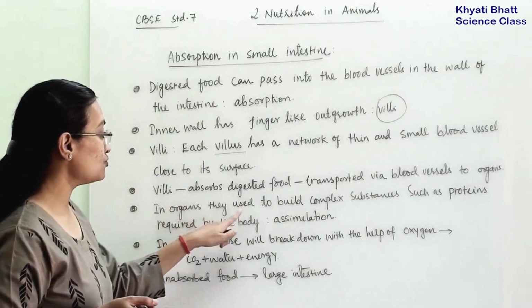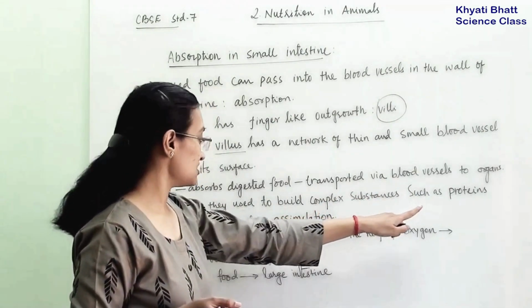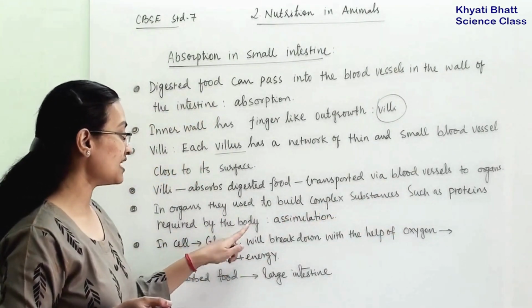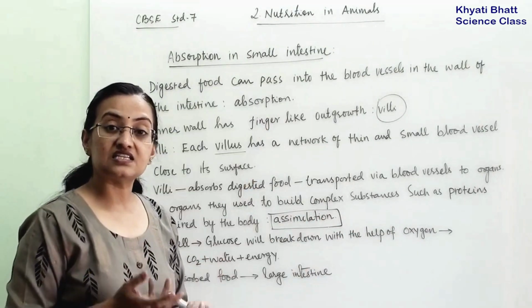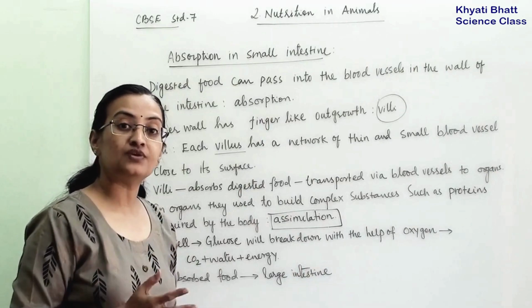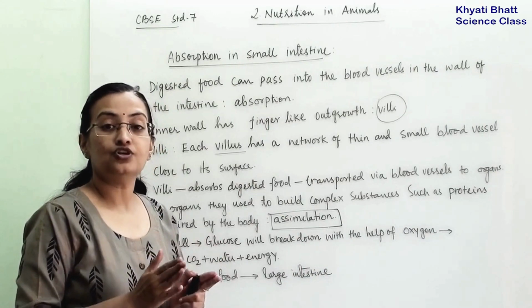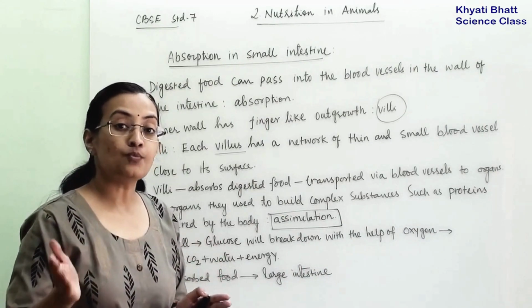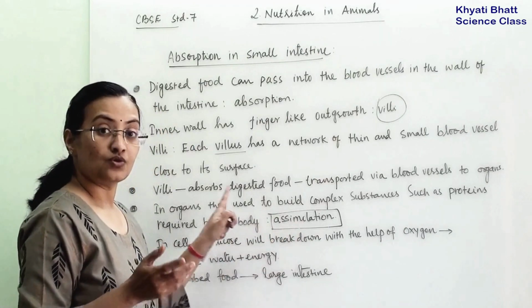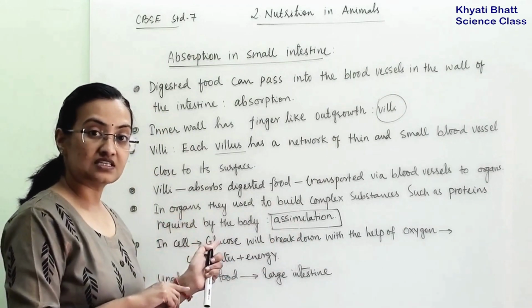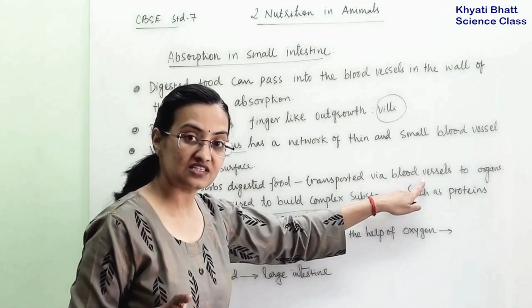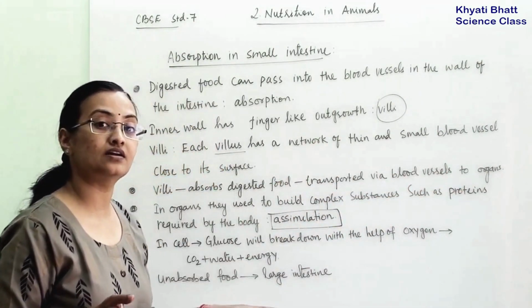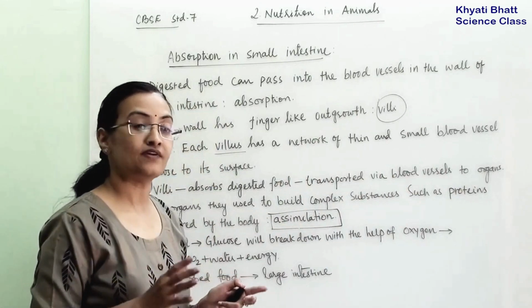In organs, they build complex substances such as protein required by the body, and this process is known as assimilation. Whatever food we eat is used to make protein. It gets digested in the small intestine, absorbed via villi, then transported via blood vessels to the organ, and in the organ the cell will manufacture the protein.